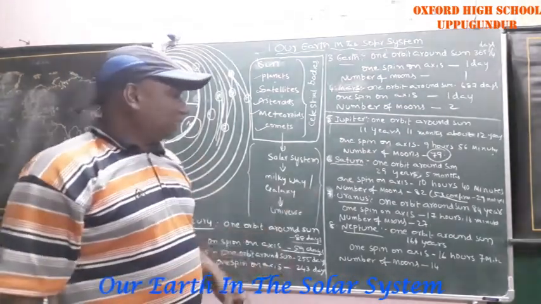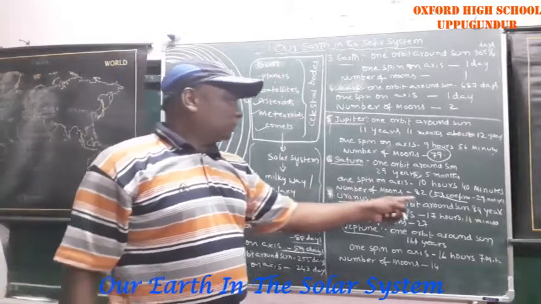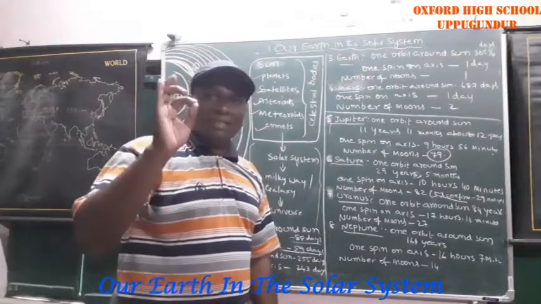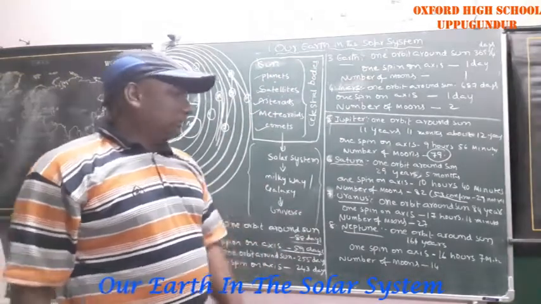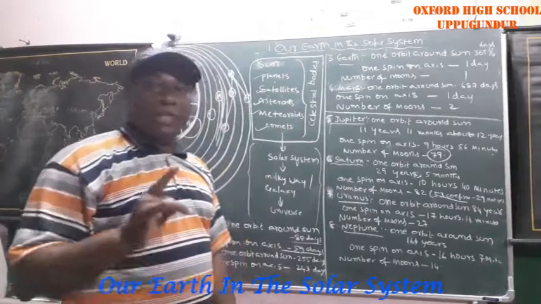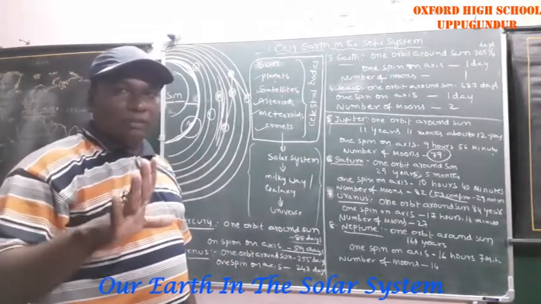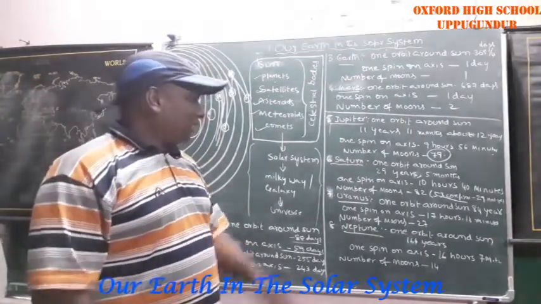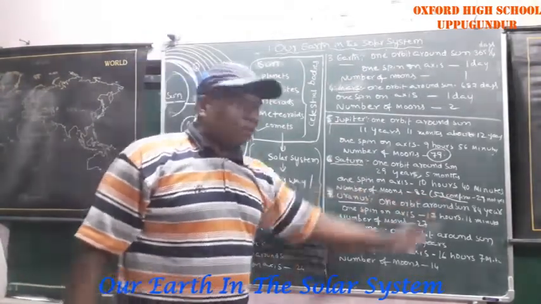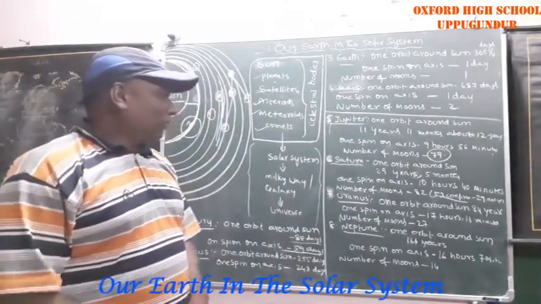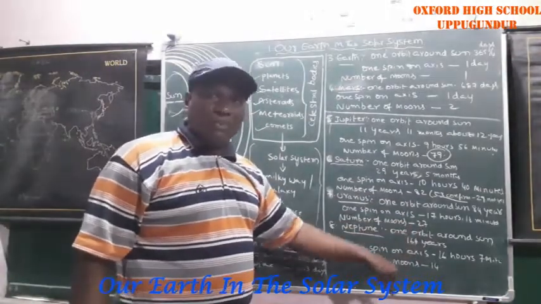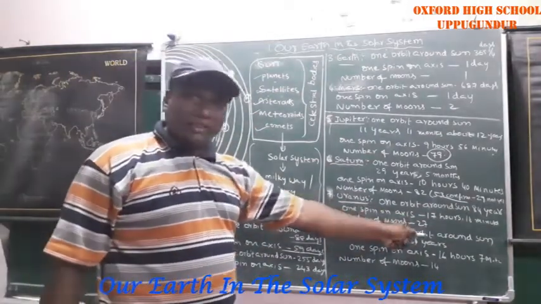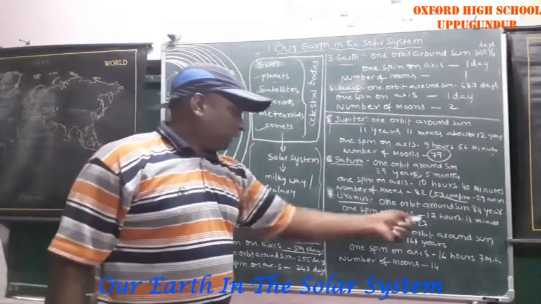So coming to Saturn, it has the highest number of moons, 82: 53 confirmed, 29 not confirmed. Uranus, one orbit around the sun, 84 years. For example, Earth takes 1 year for one orbit, but Uranus takes 84 years. One spin on its own axis, 17 hours 14 minutes. Number of moons, 27.